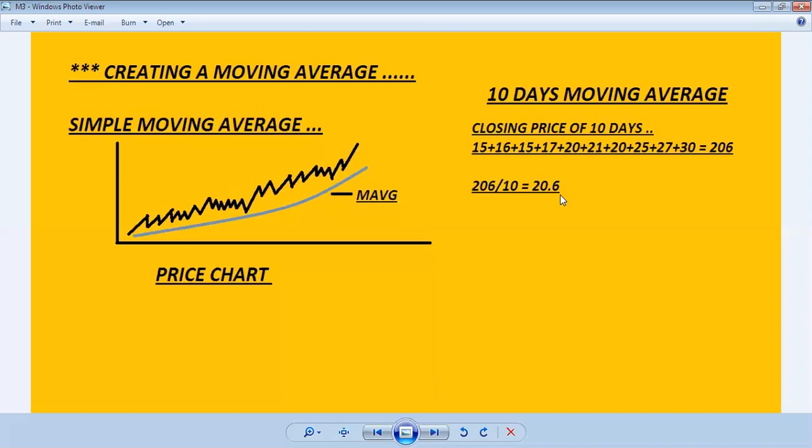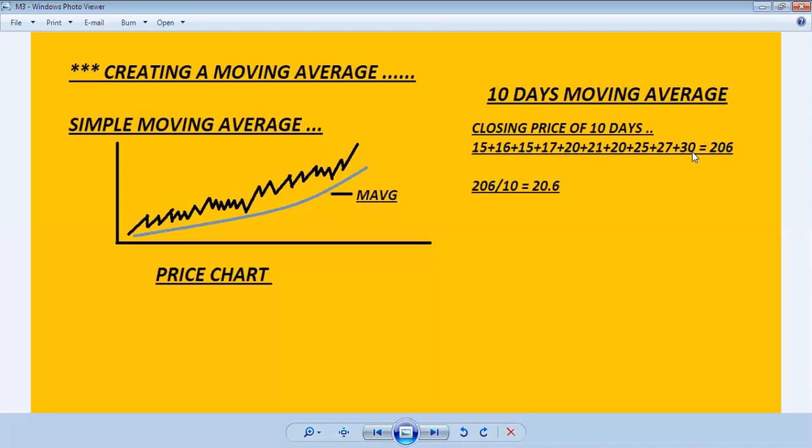So simple moving average calculation is like that, and the average value comes to 20.6. If the price is regularly increasing, like on the 11th day it is 31, then when we calculate the 10 days moving average, the first day's 15 will be subtracted and the 11th day's 31 is added.